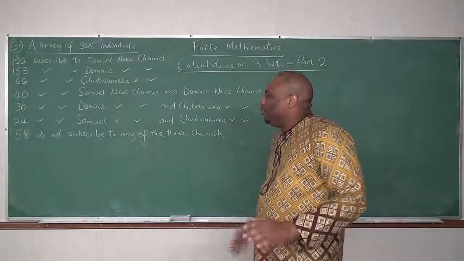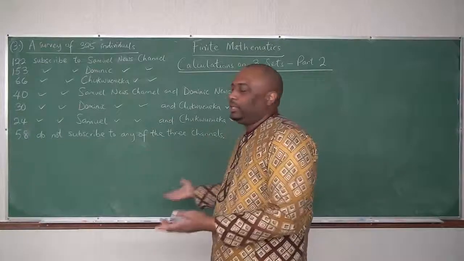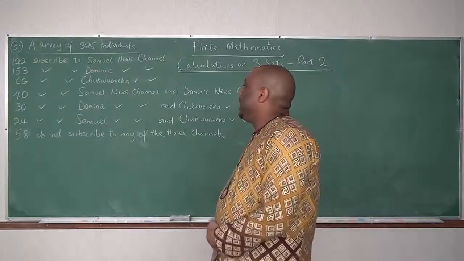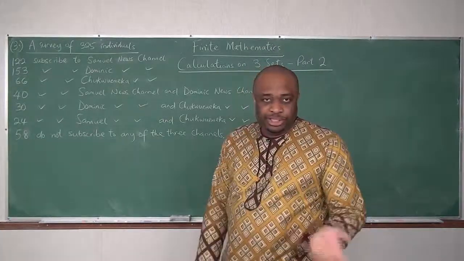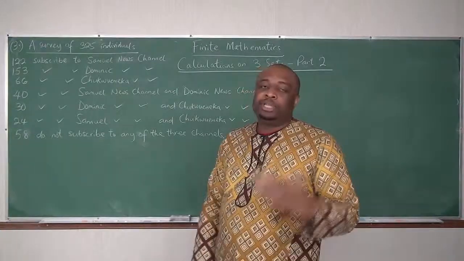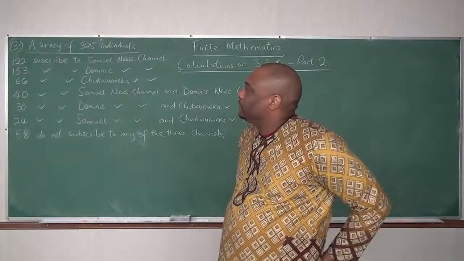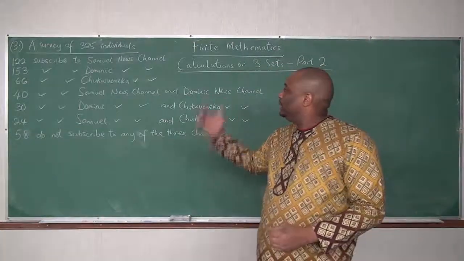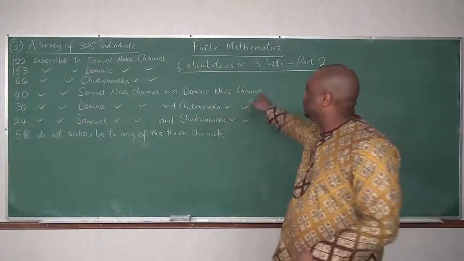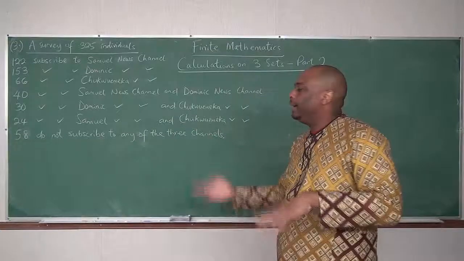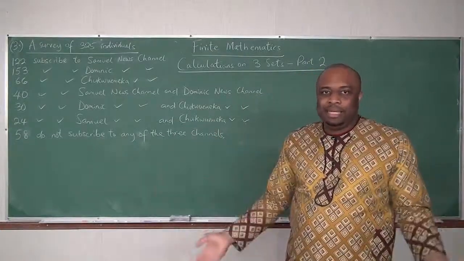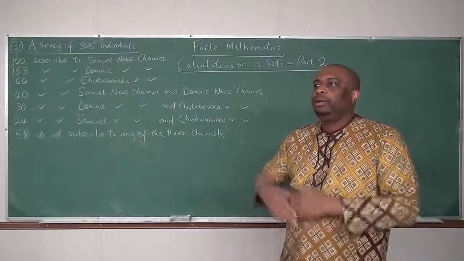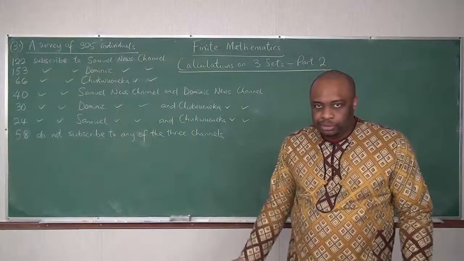Alright, we are going to calculate everything they want us to calculate here. We will calculate how many subscribe to the 3 channels, how many subscribe to Samuel News Channel only, how many subscribe to Dominic News Channel only, how many subscribe to Chukwuemeka News Channel only, how many subscribe to Samuel News Channel and Dominic News Channel only. And then we'll now do how many subscribe to exactly one of the channels, exactly 2 of the channels, at least 1 channel, at least 2 channels, at most 2 channels.